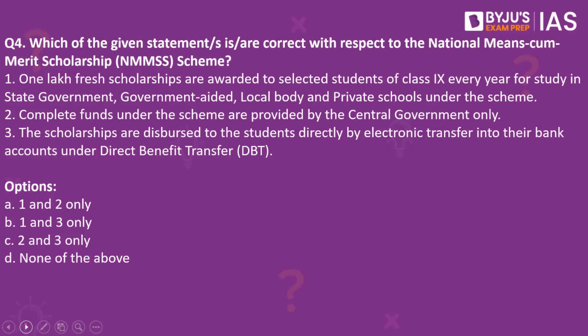Which of the given statements is or are correct with respect to National Means-cum-Merit Scholarship Scheme? Number 1. 1 lakh fresh scholarships are awarded to selected students of class 9 every year for study in state government, government-aided, local body and private schools under the scheme. Number 2. Complete funds under the scheme are provided by the central government only. Number 3. The scholarships are dispersed to the students directly by electronic transfer into their bank account under the direct benefit transfer.